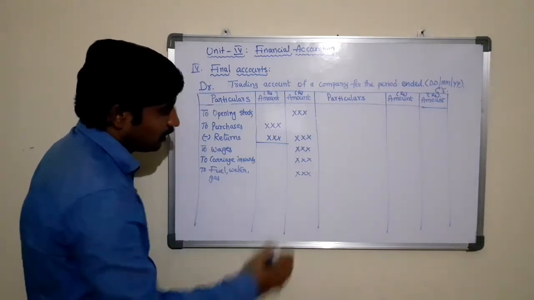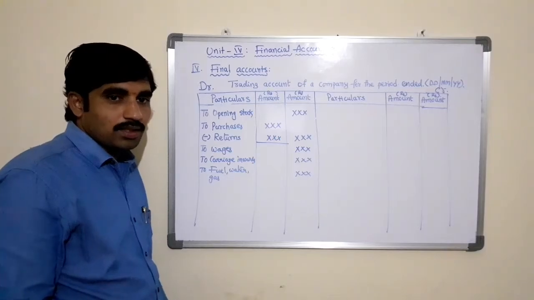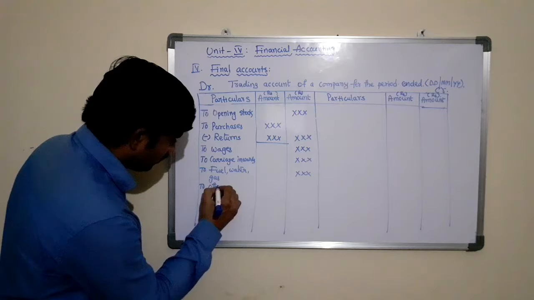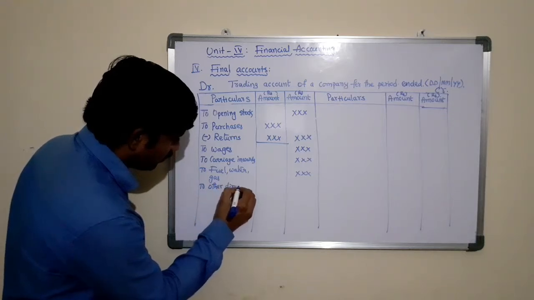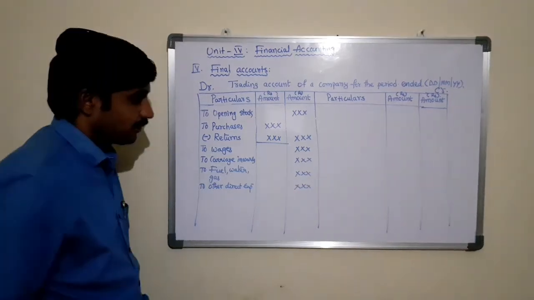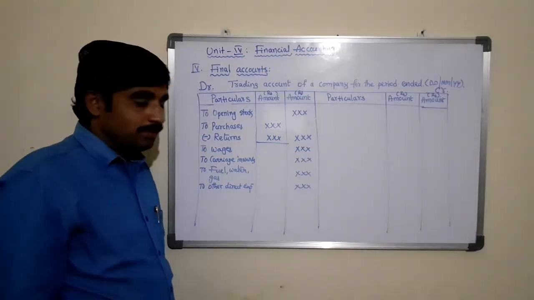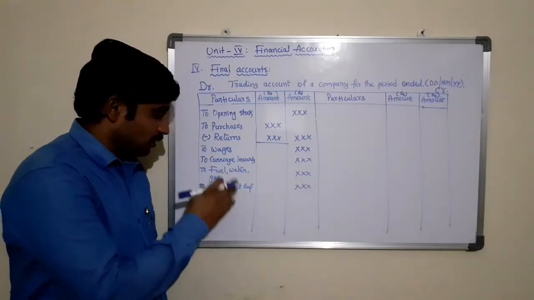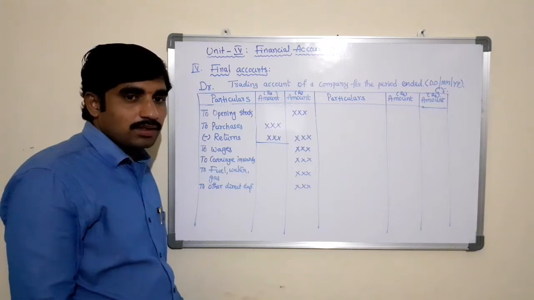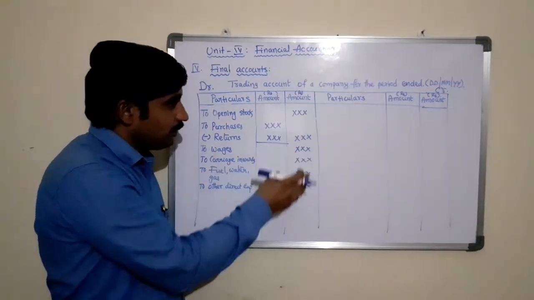All these are direct expenses used to produce the products or services. Then 'To other direct expenses': if any expenses are incurred by the business directly to produce the product or services in a particular period, we need to post them on the debit side of the trading account.